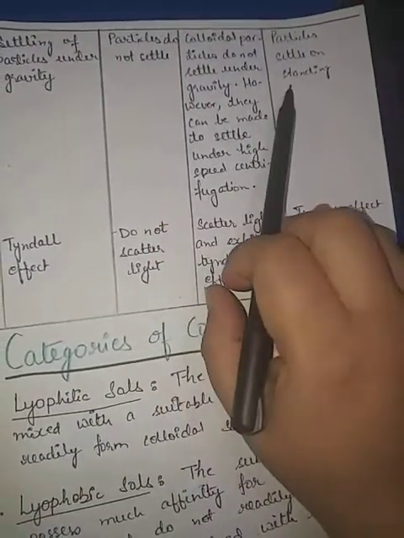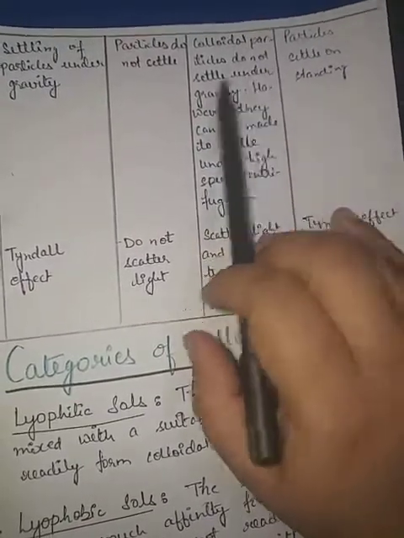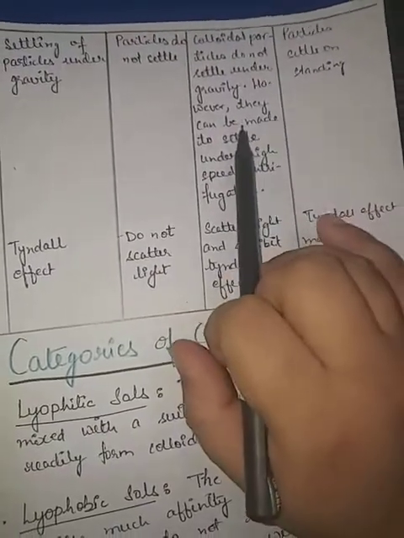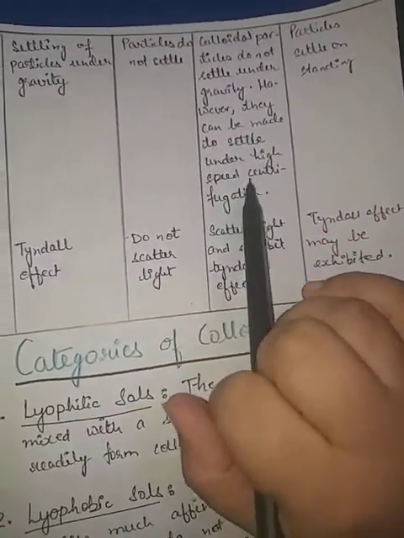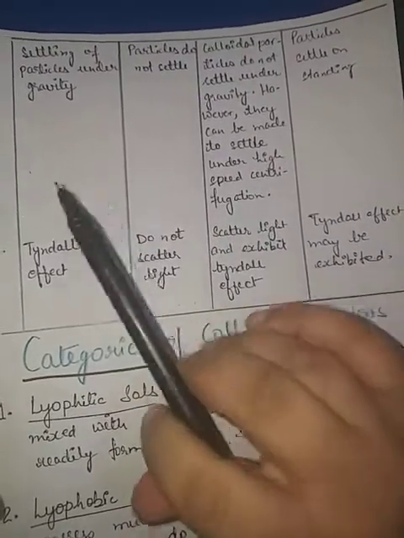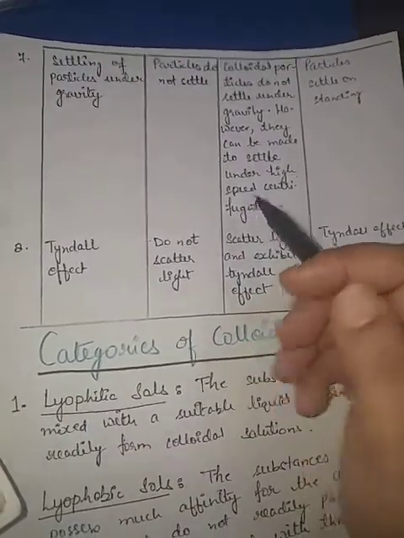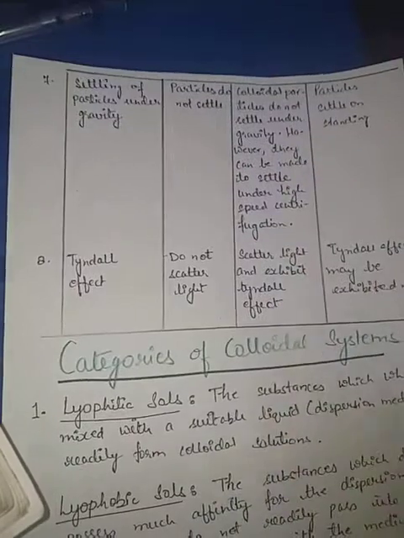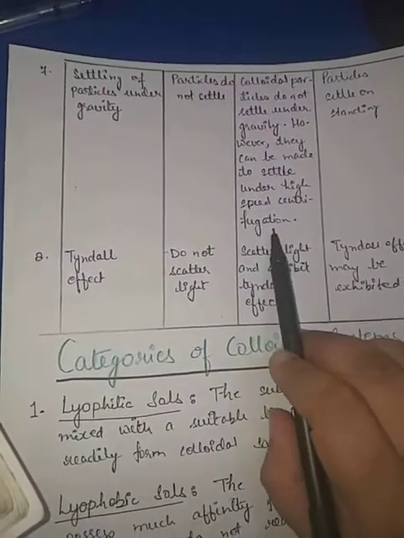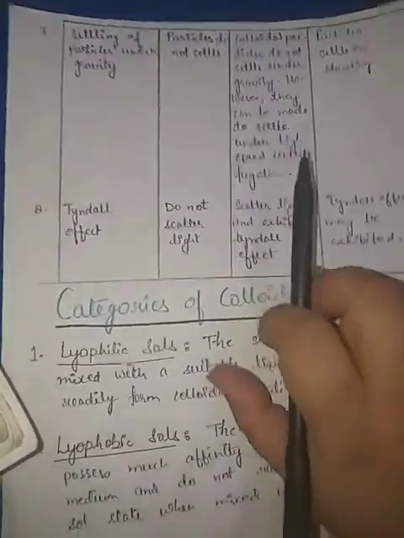Suspension particles will easily settle. But colloidal particles do not settle under gravity. However, they can be made to settle under high speed centrifugation. Centrifugation means, suppose we have taken a substance in a centrifugation machine, it is like churning, and when the substance is stirred heavily, centrifuged, then the colloidal particles can settle down.